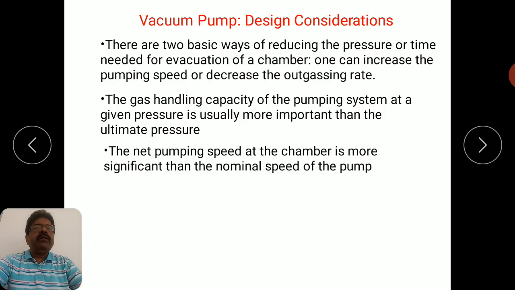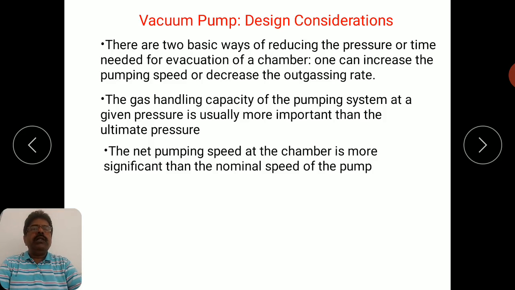Then the net pumping speed at the chamber is more significant than the nominal speed of the pump. Every manufacturer mentions the pumping speed, which is the nominal pumping speed of that pump. In liters per second, how much gas volume is evacuated per second or per unit time, that is the pumping speed.